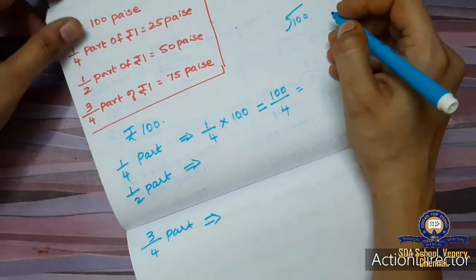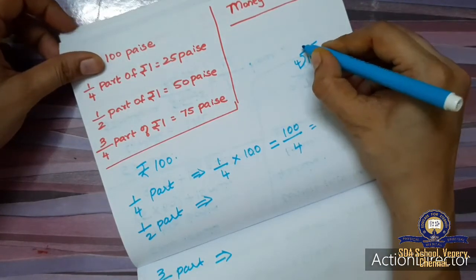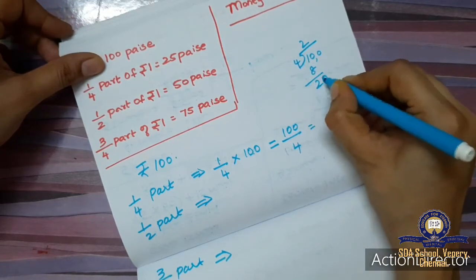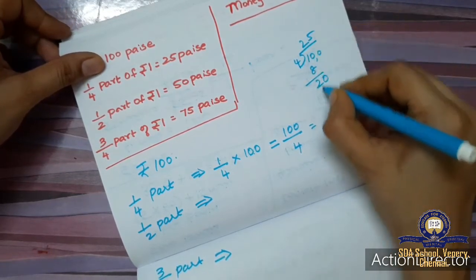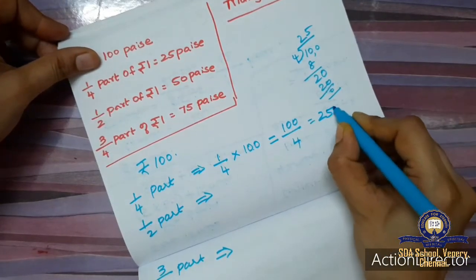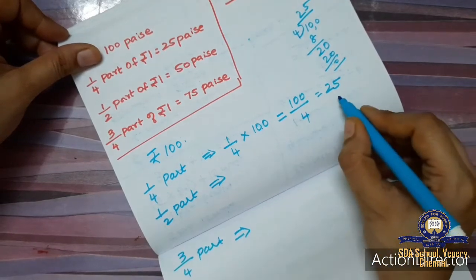4 tables 100 will come. Okay, 10, how many times? 2 times 8, remainder is 2, 0 and 5 times it is 20. Okay, so 25 is the answer. So 1 by 4 part of 100 is 25 rupees.